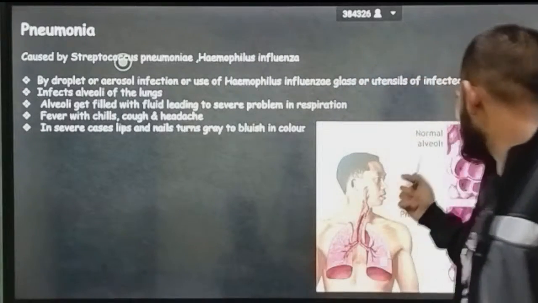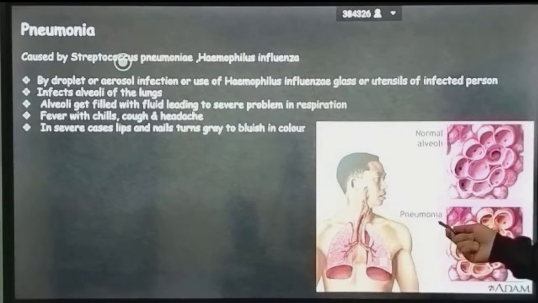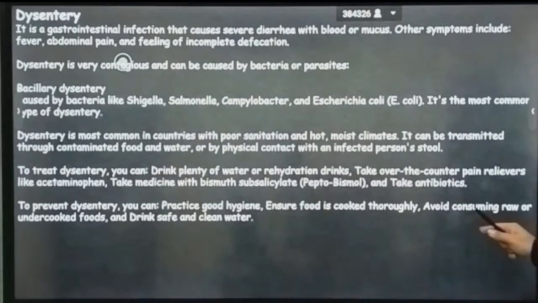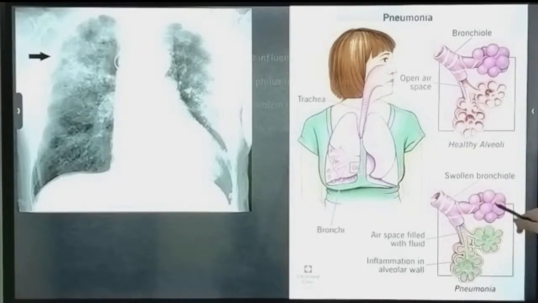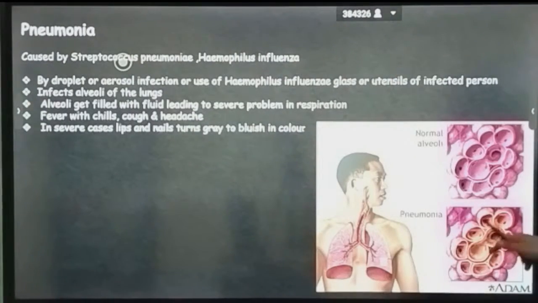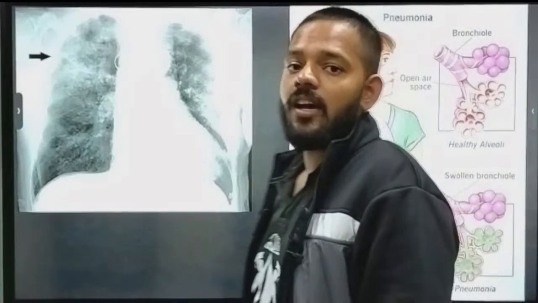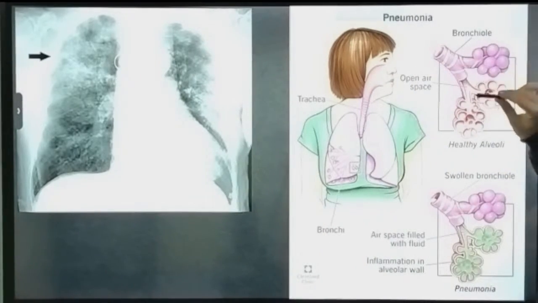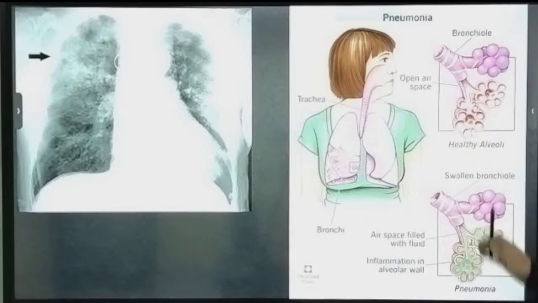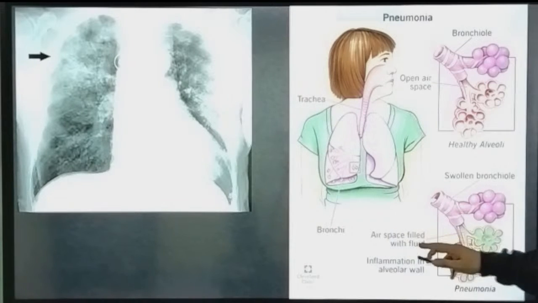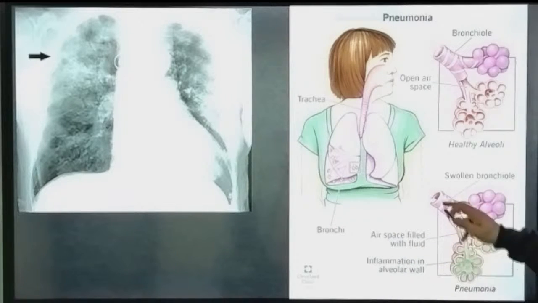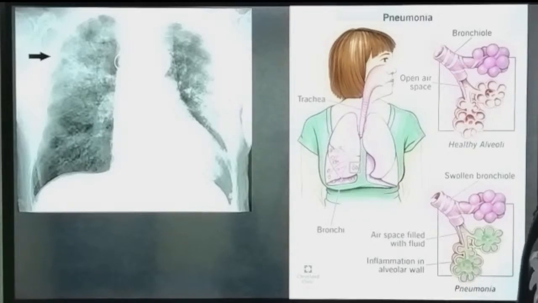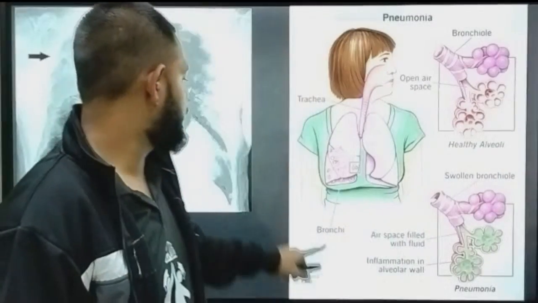That's the normal alveoli, and this is the pneumonic alveoli, in which you will see that it is filled with water. This is water, yellow colored water. You can see here, water all over. And this is the x-ray of a person who has pneumonia. This is also an image: a healthy alveoli, and this is the alveoli with pneumonia. See, the whole alveoli is filled with water. The air sac is filled with fluid, with inflammation in the alveoli, swollen bronchi, and the whole respiratory system collapses in this disease.